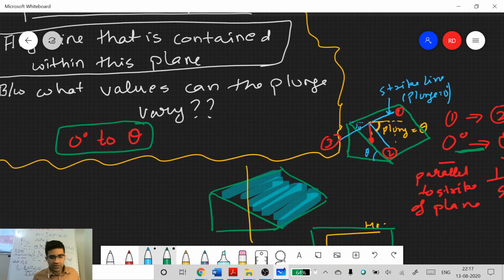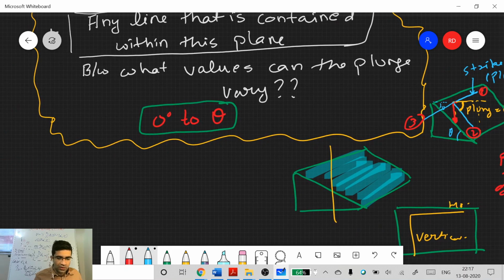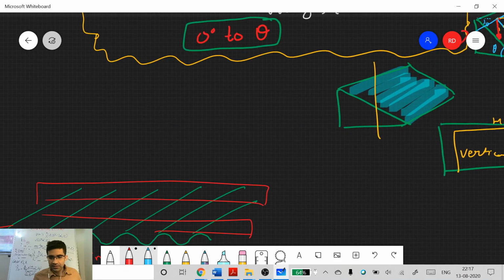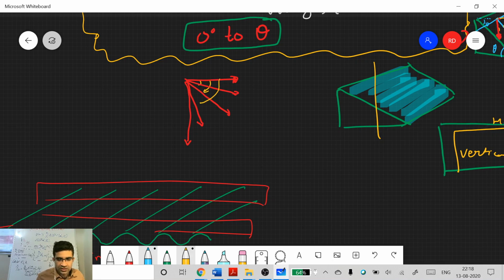No, plunge can never be more than 90 degrees. So you will change the trend. For example, let's say I'm looking at the plane on the screen and I'm drawing lines like this, so your angle keeps on increasing. I understand what you are trying to say, that if we keep increasing the angle like this, and then let's say the line becomes like this, why is my angle not 120 degrees for this final case?